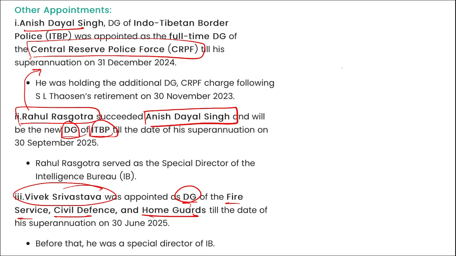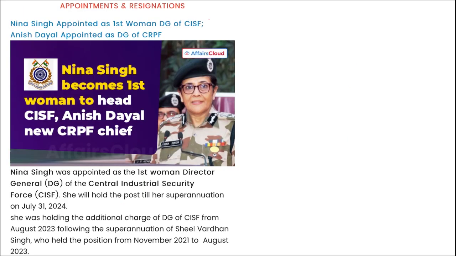Correct. And we saw that Neena Singh is a 1989 batch IPS officer and was the first woman IPS officer allocated to the Rajasthan cadre, and now she has been appointed as the Director General of CISF, as you can see here in the picture.